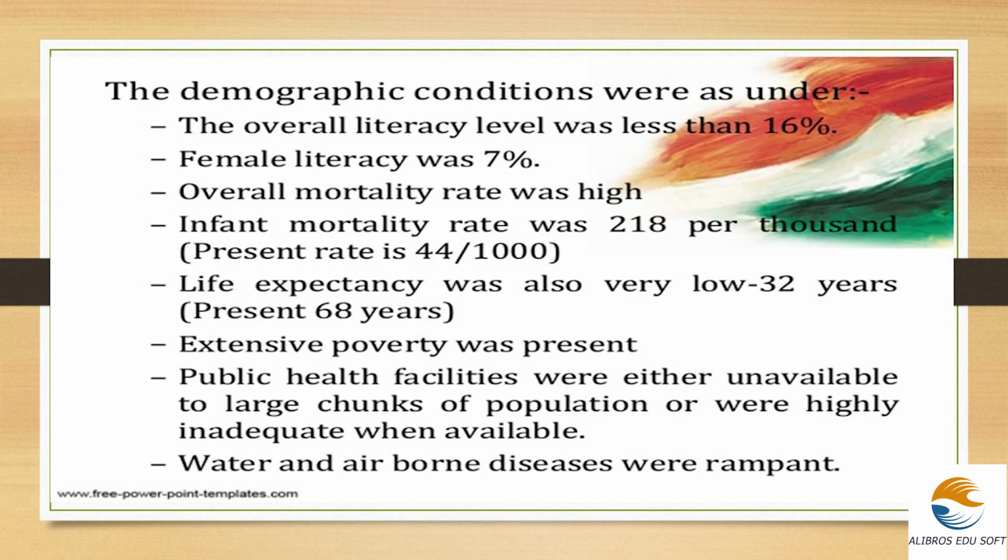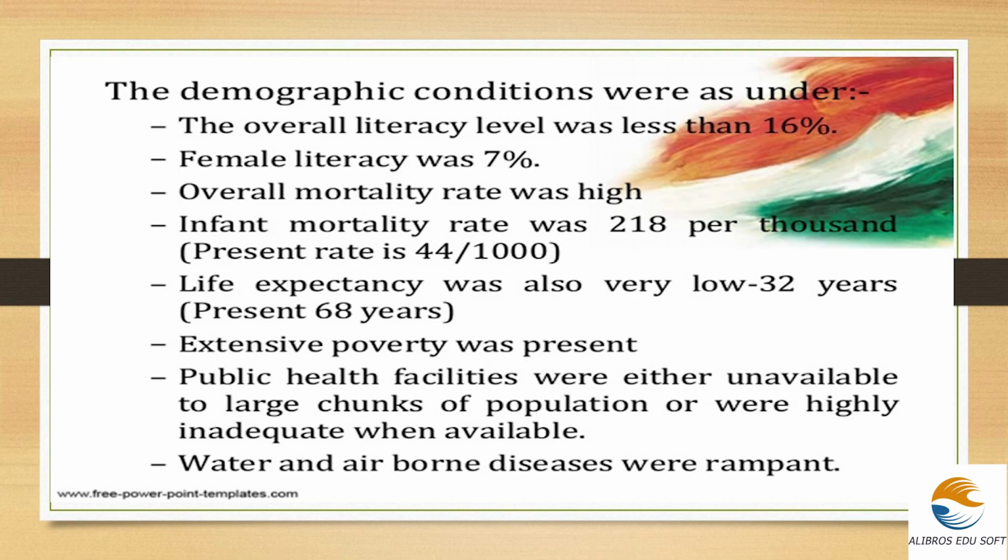At that time, the overall literacy rate was less than 16%. In that, the female literacy was just 7%. And the overall mortality rate was very high during that time. The infant mortality rate was 218 per 1000. And the life expectancy was also very low, at 32 years. When we talk about life expectancy, we now need to understand the present life expectancy of the country, and it is approximately 68.